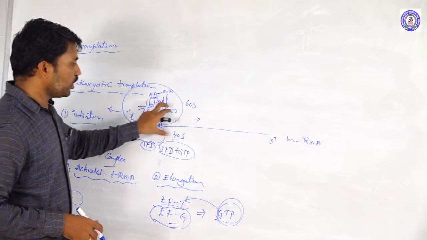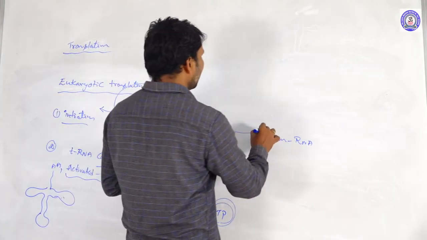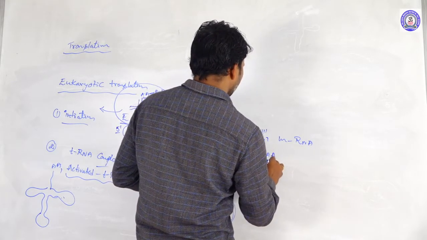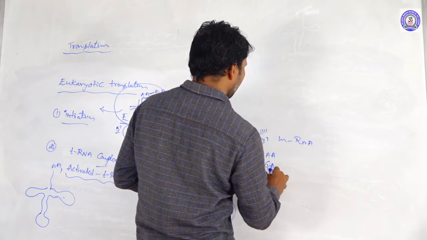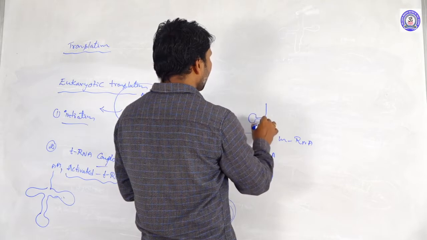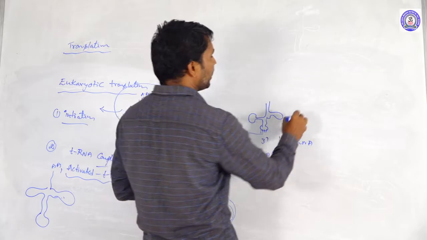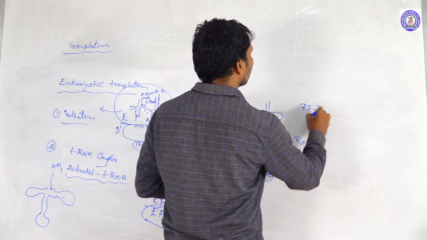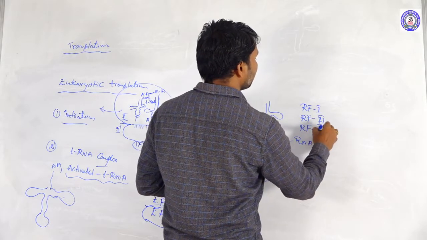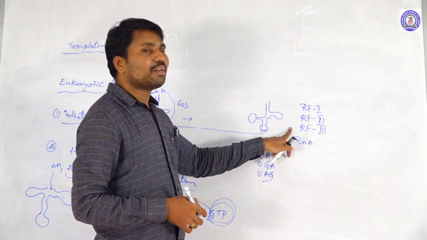So like this, when it is moving along the length of the mRNA, finally the A site reaches the termination codons UAA, UGA, UAG. At that time their specific tRNA is not synthesizing here, and not only that, RF1, RF2 and RF3, these are the three releasing factors involved in the termination here.